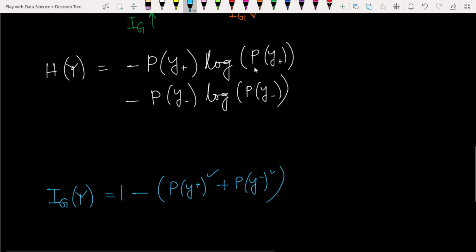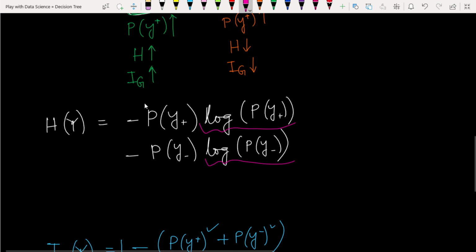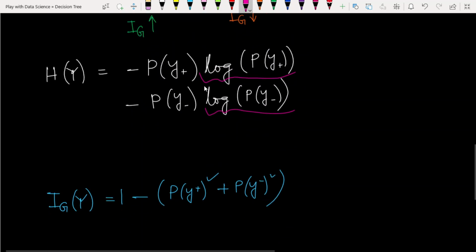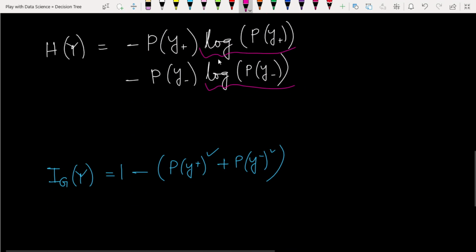So think here, we are using the log formula. Here we only have two categories, but if we have k categories, then we have to compute k such log values. Because computing the log is more computationally intensive than computing the square.